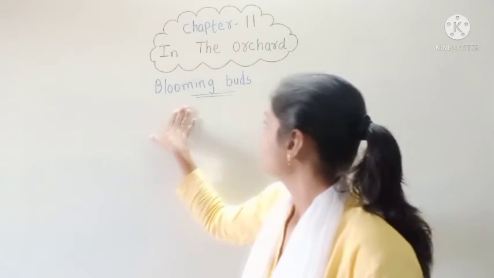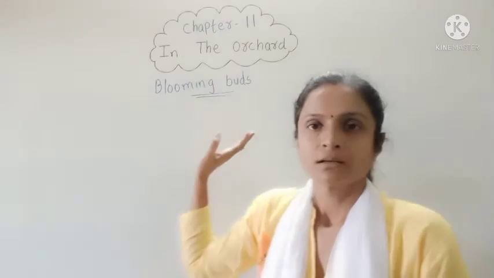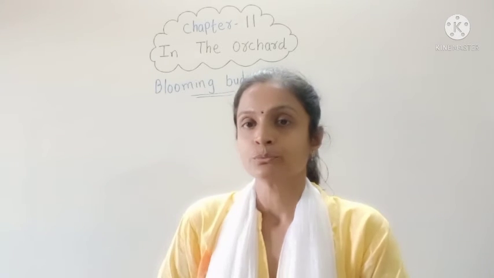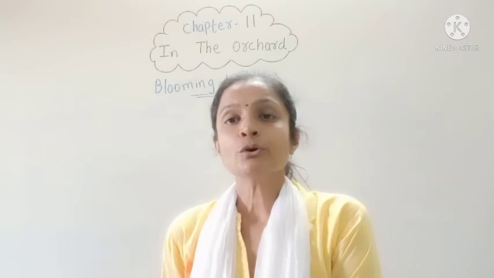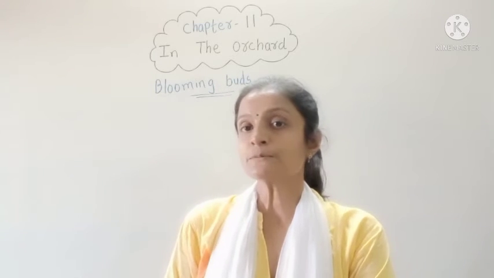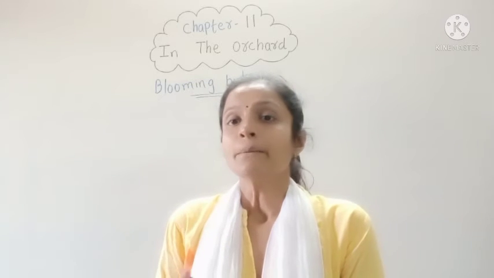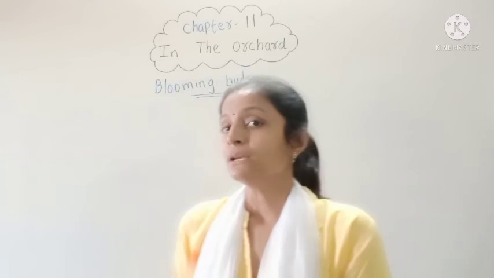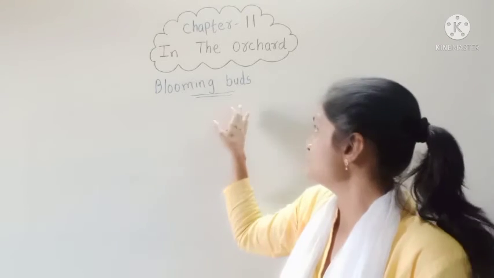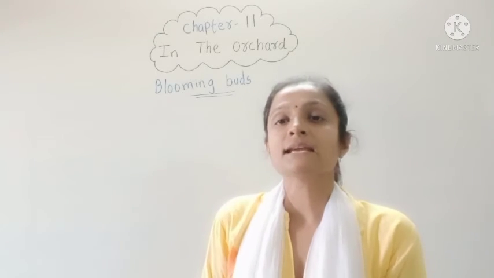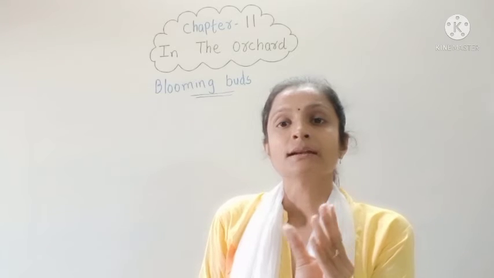Now, the next is blooming buds. You all have seen flowers around you, but do you know where the flower comes from? It comes out from the buds. Buds, not birds. What is a bud? In Gujarati we say kadi, right?